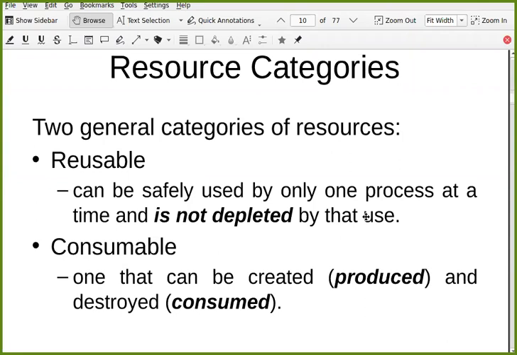Then there is a consumable resource. It's a resource that can be created and destroyed. Once it is consumed by another process, it is destroyed. Can you give an example of a consumable resource? Any example?